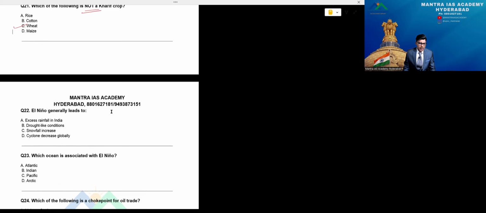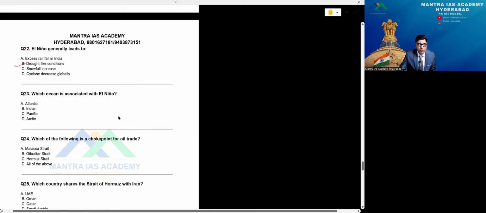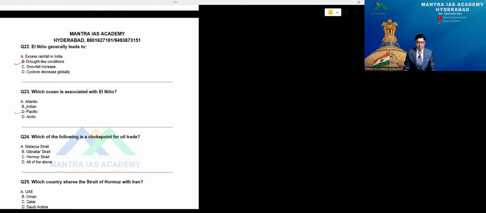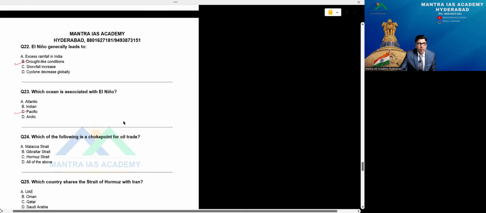Now, El Nino generally leads to excess rainfall in India? No question of it. It leads to drought-like conditions, exactly right, because of monsoon, of course, we are going to have very less monsoon this time, the rainfall is going to be very less, so option B, beta. Which ocean is associated with El Nino? I mentioned that previously, Pacific. Then go to question number 24, Baba.